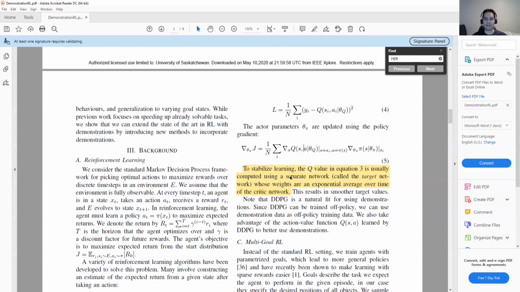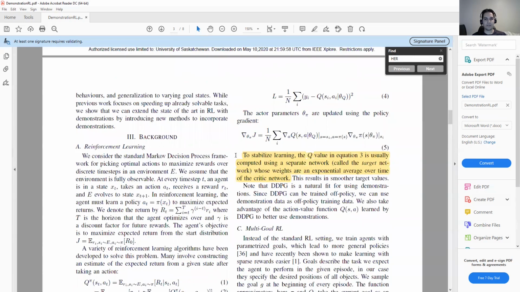They're mentioning, to stabilize learning, the Q value in equation 3 is usually computed using a separate network called the target network, whose weights are an exponential average over time of the critique network. So basically they are the same. The critique network and Q state value function are the same, but the Q function is the stabilized version of the critique. In each iteration, we are training the critique, but after one complete epoch, we update the Q value function. That's why the result is smoother in target values with respect to the critique values.